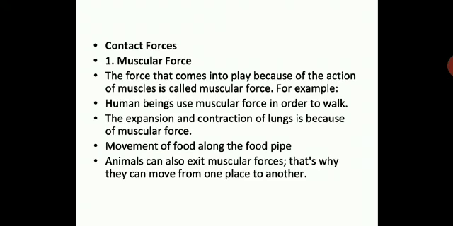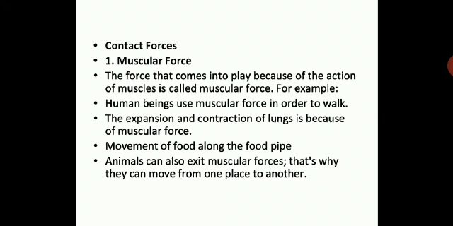Let us see what we are going to finish today. Contact forces. Muscular force is a contact force. Force that comes into play because of the action of muscles is called muscular force. For example, human beings, we all use muscular force in order to walk. Muscular force is used in day-to-day life, many activities: you pick up things, you lift things, you carry your bags on your shoulder. In all this you are in interaction with the object. The expansion and contraction of lungs is because of muscular force. All your organs work on some muscular force, that's why we are living.